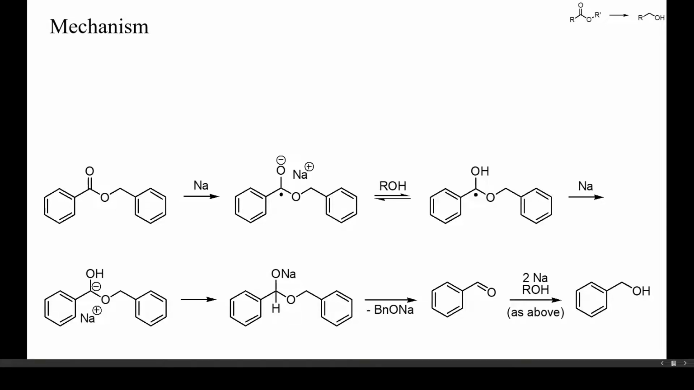The resulting aldehyde, being more electrophilic and sterically more accessible than the starting ester, will undergo reduction by twofold single electron transfer faster than the starting ester, and aldehydes are therefore almost never obtained as byproducts in these reactions. Thus, 4 equivalents of sodium are required to convert a carboxylic ester into a primary alcohol.